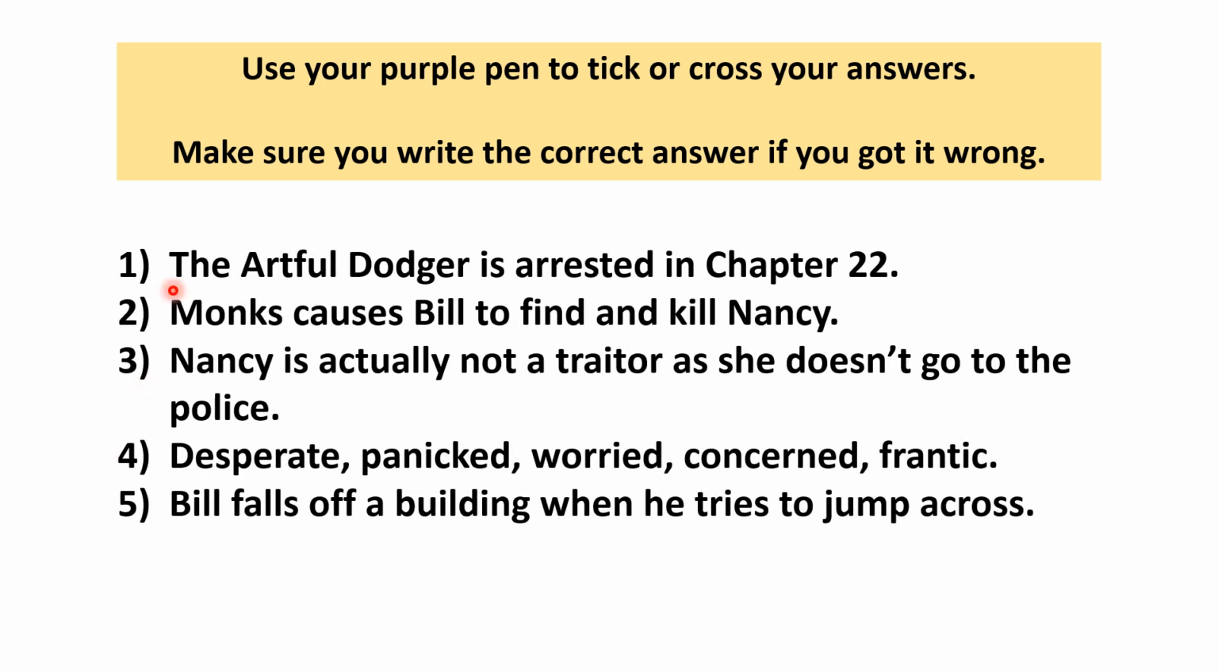So, the Artful Dodger is arrested in chapter 22. Monks causes Bill to find and kill Nancy because he tells Bill that Nancy has gone to Mr. Brownlow. Nancy is actually not a traitor and she doesn't go to the police. You could use 3 of these adjectives: desperate, panicked, worried, concerned, frantic. You might have some different ones of your own. If you're not sure if they're right, I can double check those when you submit your work. And finally, Bill falls off a building when he tries to jump across. Pause the video now and make any corrections that you need to.